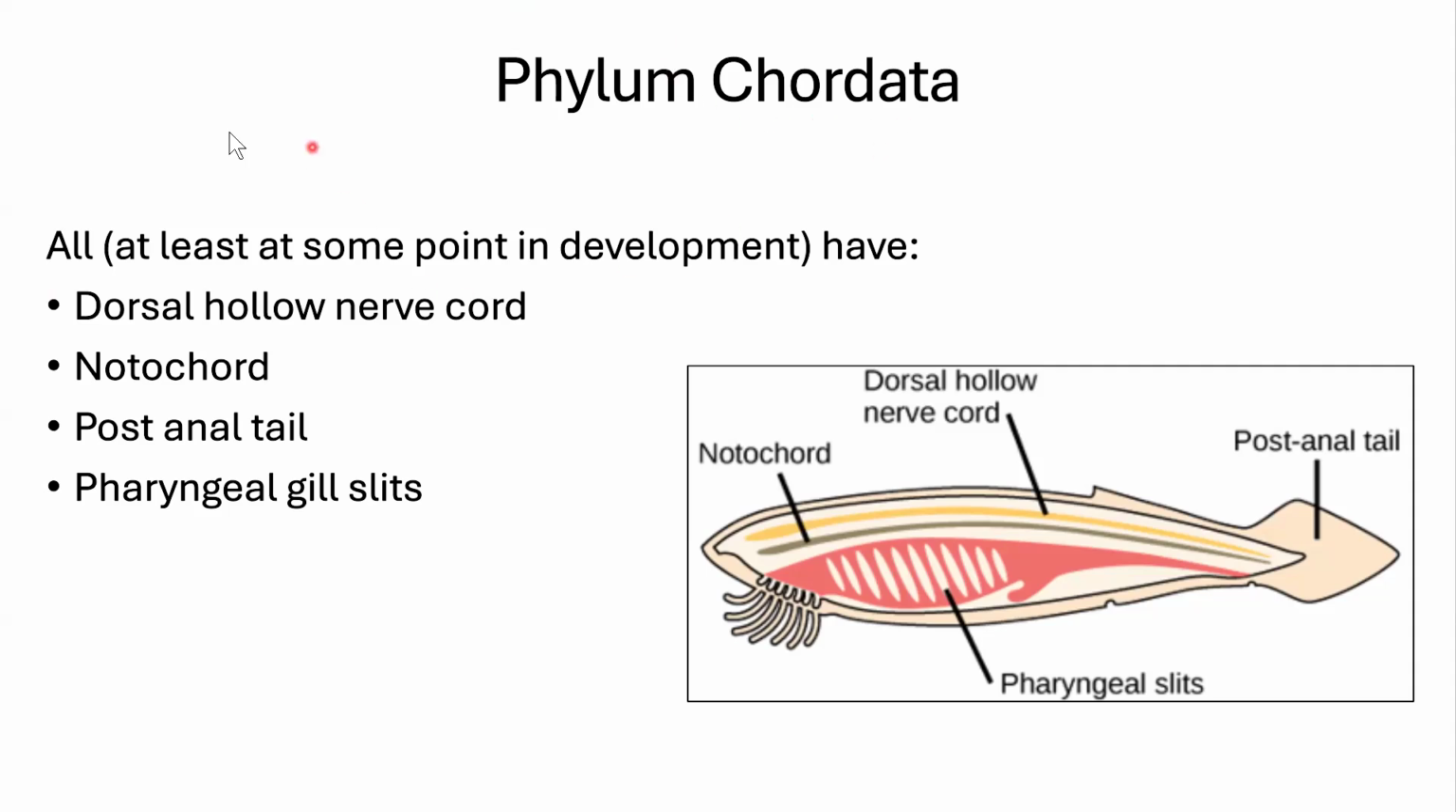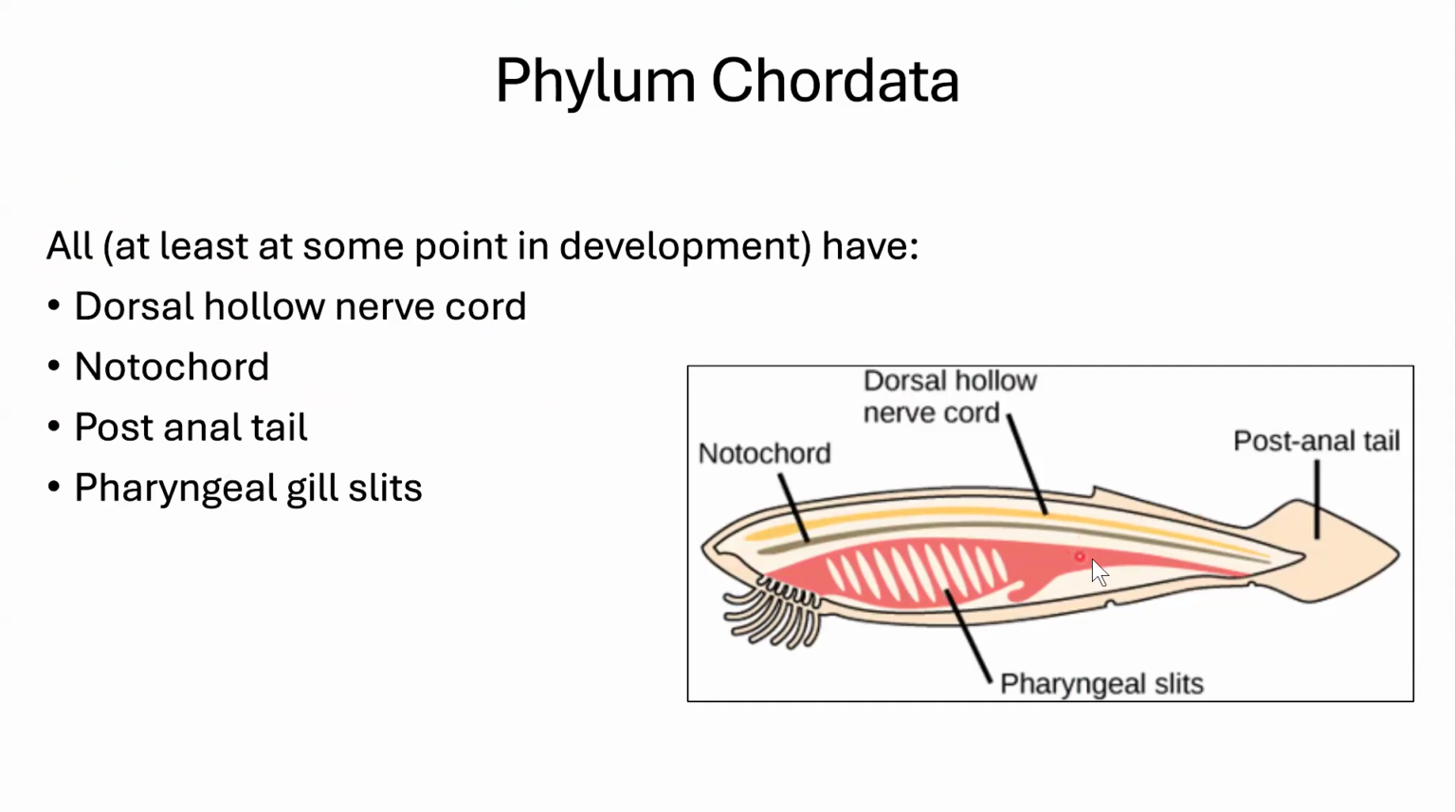Then we have our phylum Chordata. This is the group we exist in. All of the chordata at some point in development, because this isn't true for us now, but it was true when you were in utero, have a dorsal hollow nerve cord, which will run down the back of the organism. They have a notochord, which is right below that. In us, this turns into the spine and the spinal cord.